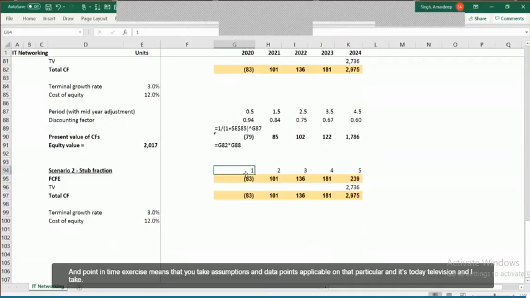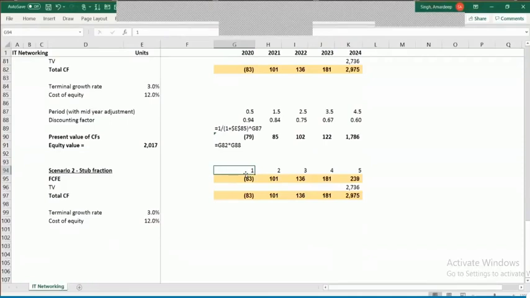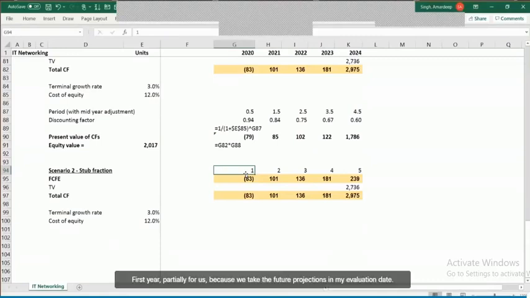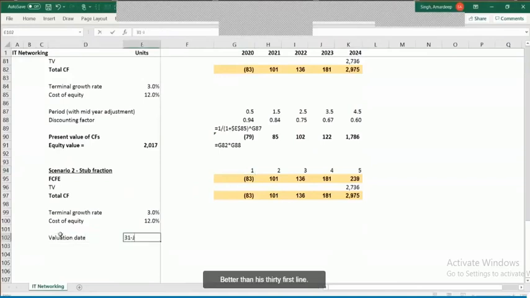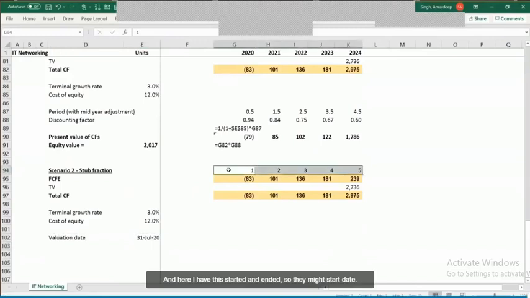And if today I do the valuation and I take 30th August or 31st August as a first year, it is a partial year for us because we take the future projections. If my valuation date, let us assume, is 31st July, and here I have the start date and end date.